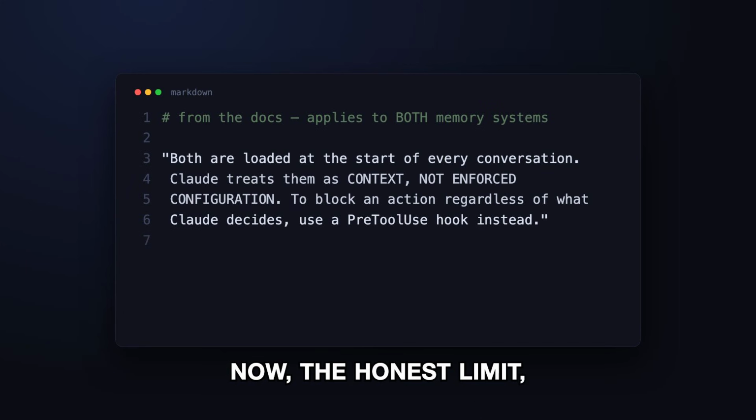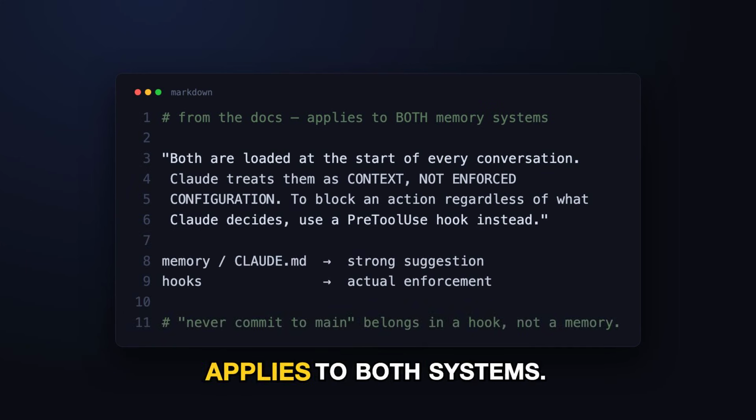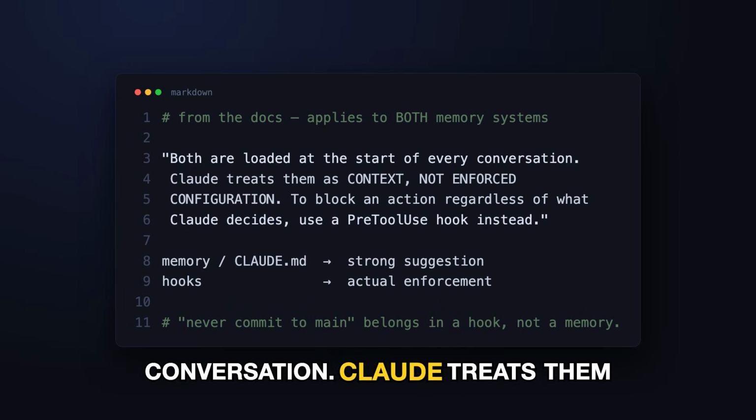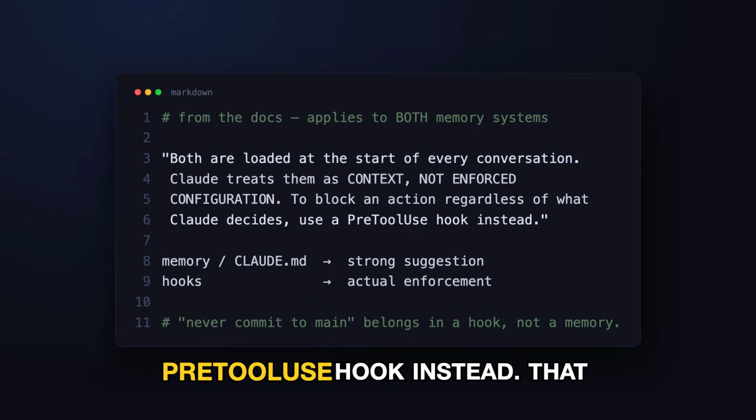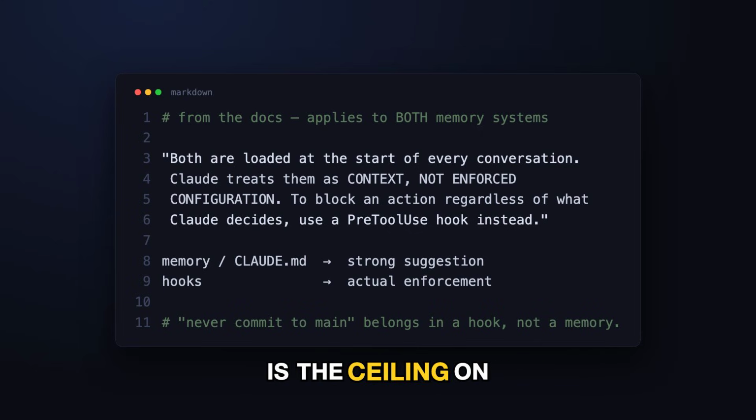Now the honest limit, straight from the same docs page, and it applies to both systems. Both are loaded at the start of every conversation. Claude treats them as context, not enforced configuration. To block an action regardless of what Claude decides, use a PreToolUse hook instead. That is the ceiling on this entire feature. A memory is a note I'm asked to take seriously, not a rule I cannot break. So if what you actually need is never commit to main, or never touch this directory, writing it into memory is the wrong mechanism. It's a strong suggestion. A hook is the thing that stops me.